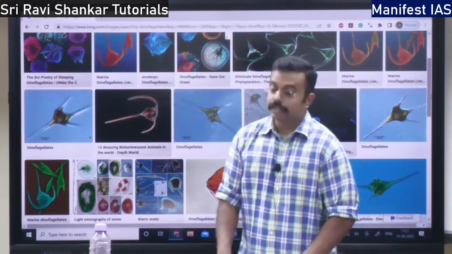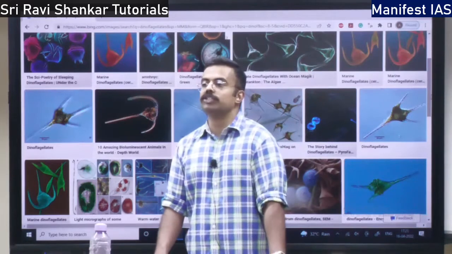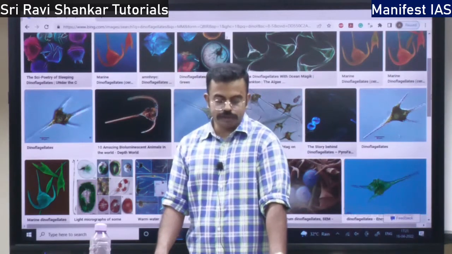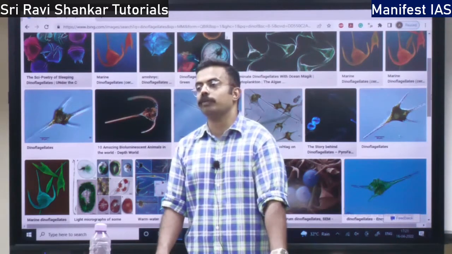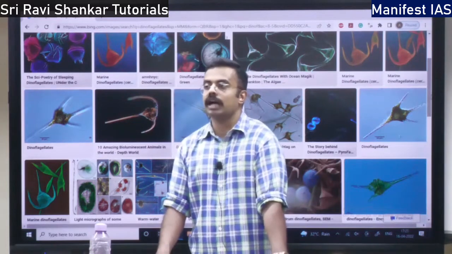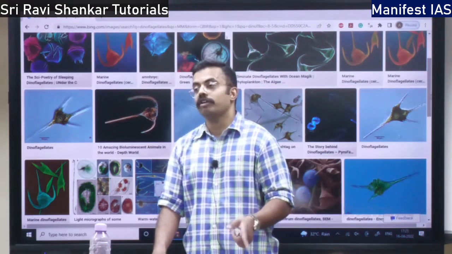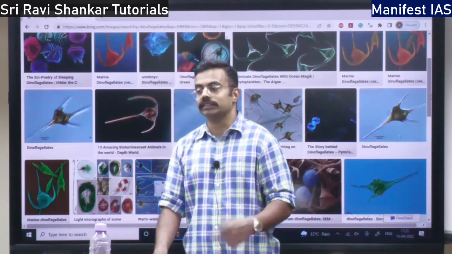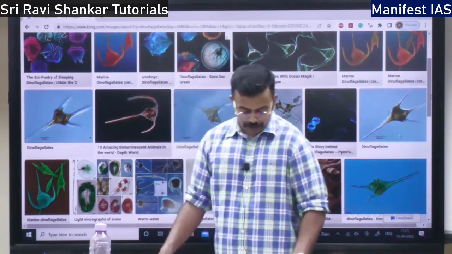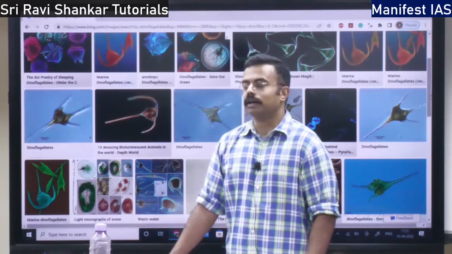Similarly, the second level in the trophic level is zooplanktons, right? They eat the phytoplanktons and take the nutrition, and these zooplanktons are in turn eaten by fish. Fish is in turn eaten by sharks, right? So likewise, the food chain is affected.